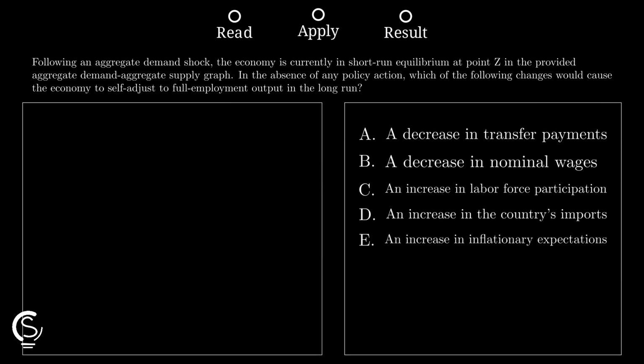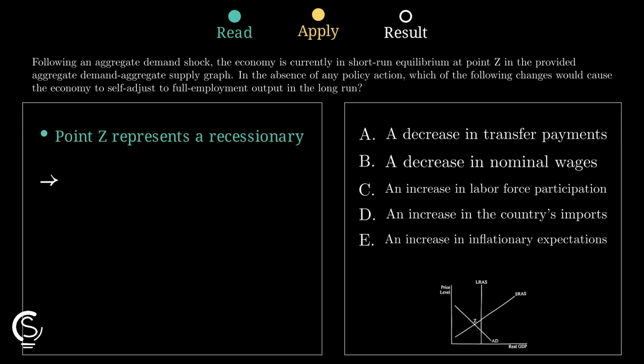Point Z is a recessionary short-run equilibrium, so output sits below full employment output. That means unemployment is high, and without policy, we look for the economy's built-in adjustment mechanism. In the long run, weak labor demand and higher unemployment put downward pressure on nominal wages.